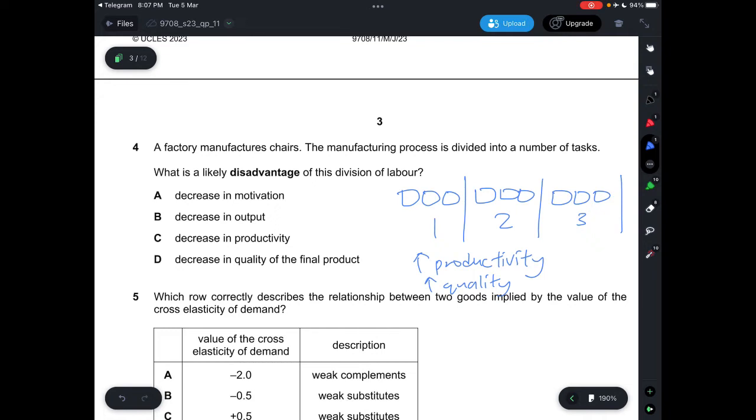Some of the workers who are assigned to do quality checks will be able to know whether or not the item is of good quality. And then there will definitely be an increase in output, because when there's an increase in productivity, there will be an increase in output.